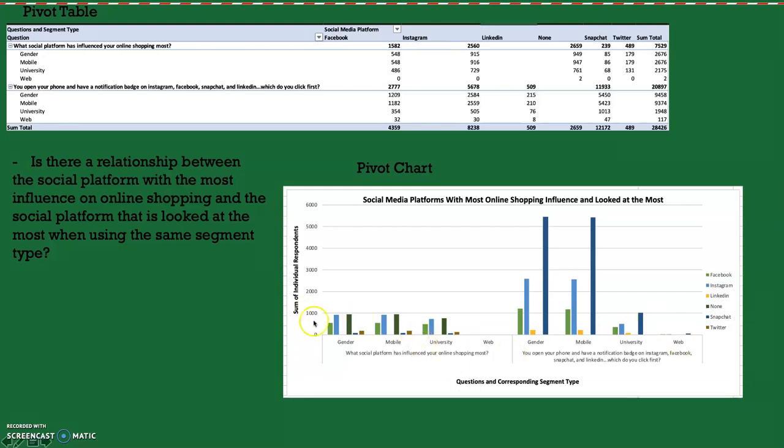We can see here that these two bars, the blue is Instagram and this one is none, have the highest influence. And what none is basically saying is that no social media platform has influence on that person's online shopping. But if we had to choose one, it would be Instagram, however, it is barely close. So it's either no social media platform has influence on their online shopping or Instagram does. And when we look here, we see a huge difference. We can see Snapchat is extremely important when it comes to notifications.